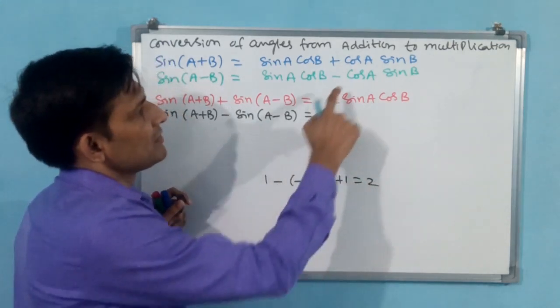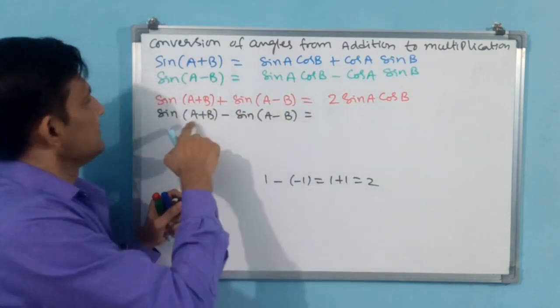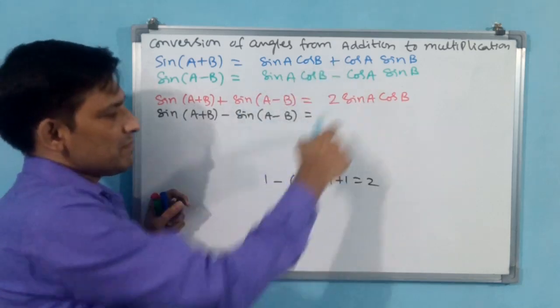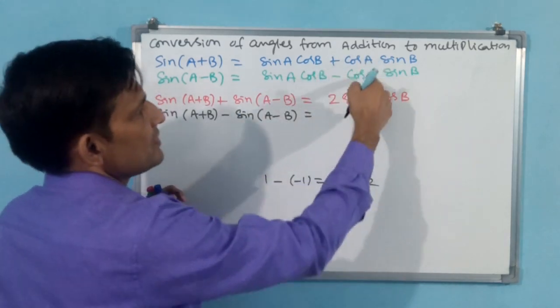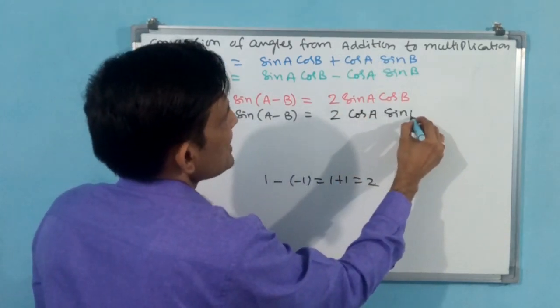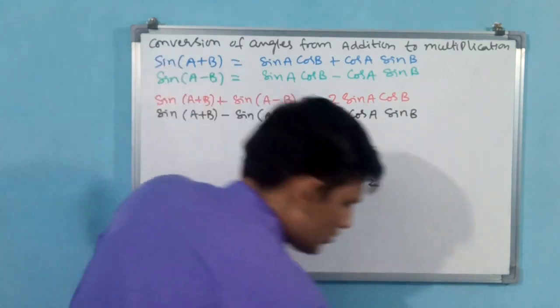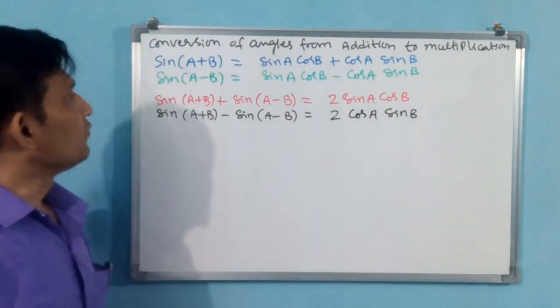1 minus of minus 1: this is minus 1, this is plus 1, and we are doing minus. Minus of minus 1 is plus 1. 1 plus 1, 2. That means you have to write 2 cos a sin b. You understand, na? These two results are very important. You note them down.